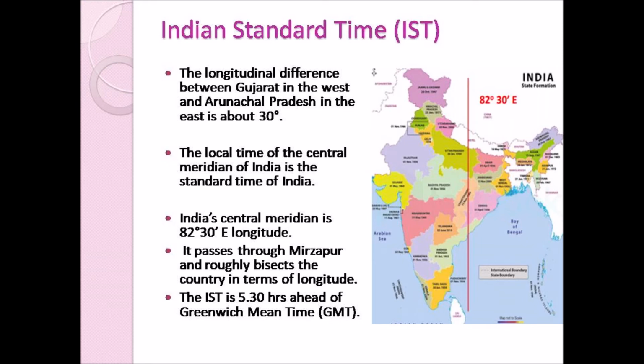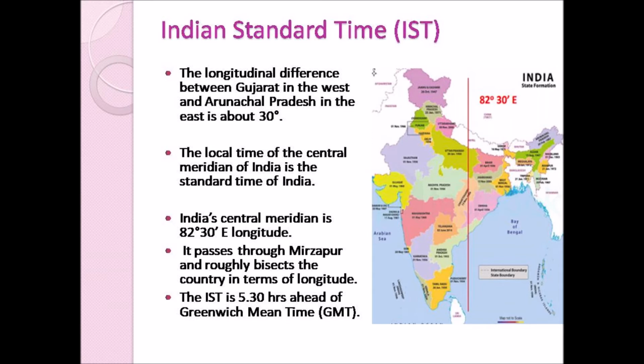Indian Standard Time, IST. The longitudinal difference between Gujarat in the west and Arunachal Pradesh in the east is about 30 degrees. So there will be a time difference of about 2 hours in these two states. In order to avoid this confusion and also to follow a standard time throughout India, we go for the local time of the central meridian of India, which is also called the standard time of India.